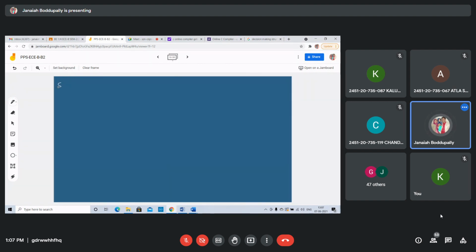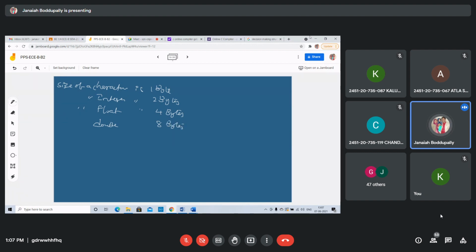Length or size? Size of a character is 1 byte. Size of integer is 2 bytes. Size of float value is 4 bytes. Size of double is 8 bytes.